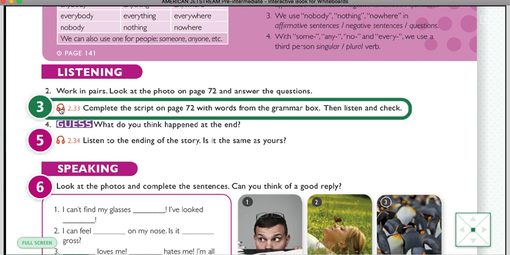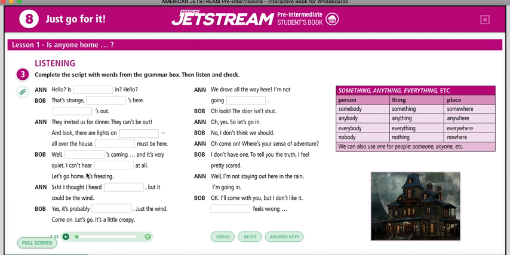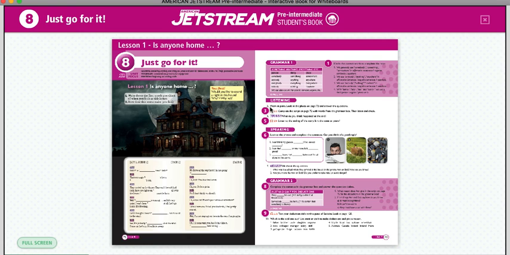Then, next one, exercise number 3, complete the script. Which one is the script? This one. Okay, if you remember, I told you at the beginning, this is a guion. So you are going to complete them with the words from the grammar focus box.